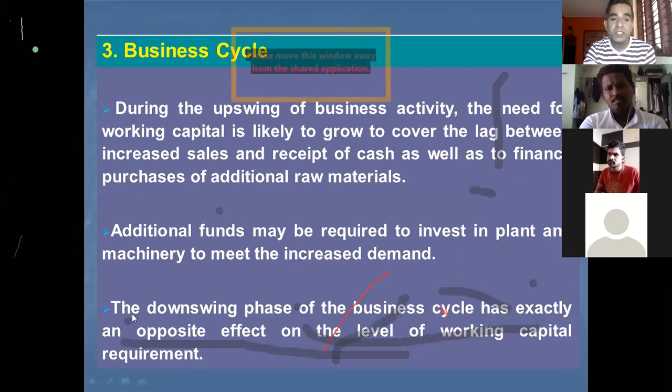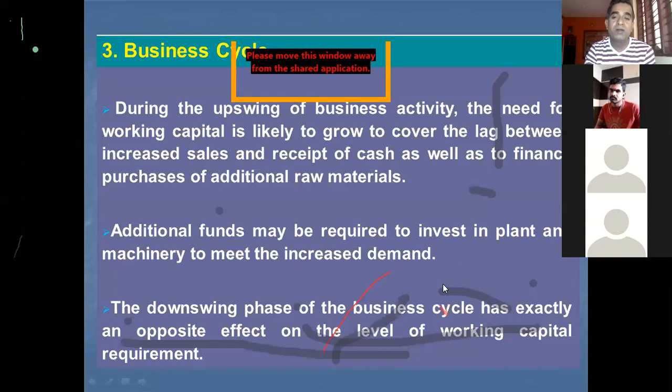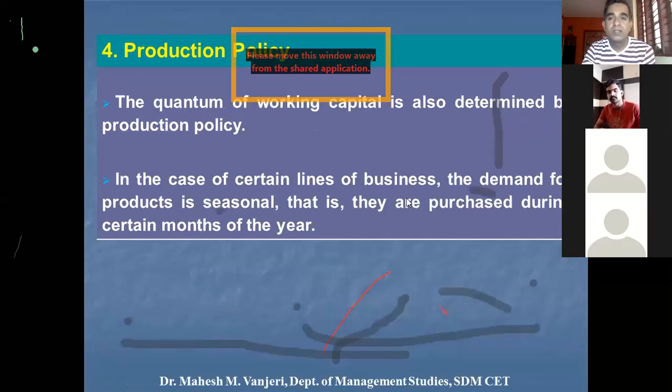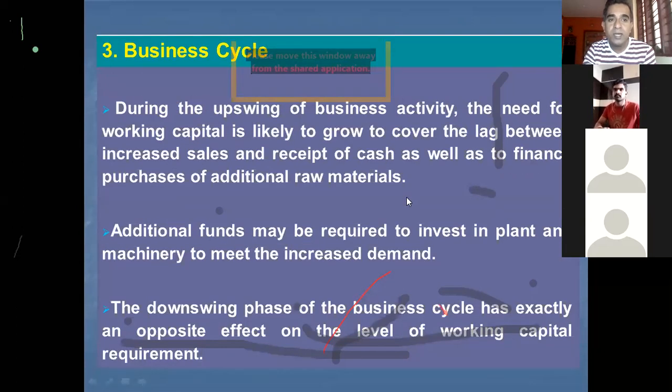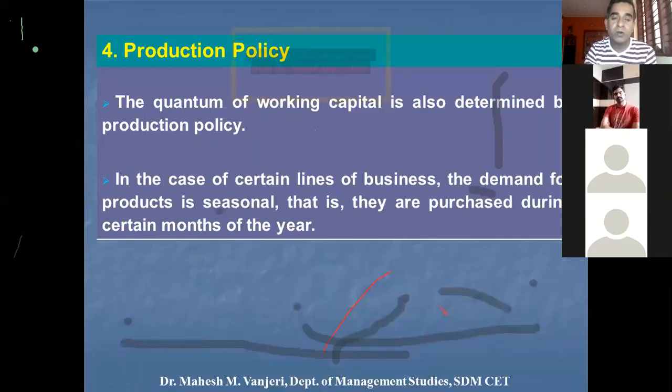And during the recession, where the demand will be very low, or the downswing phase of the business, since the demand will be low, manufacturing will be low, so purchase of raw material will also be low. That's why the need for working capital also will be lower, which is happening right now in the economy. I hope this determinant is also easy to understand. Now I'll move on to the fourth factor and I'll pause again to take your questions.